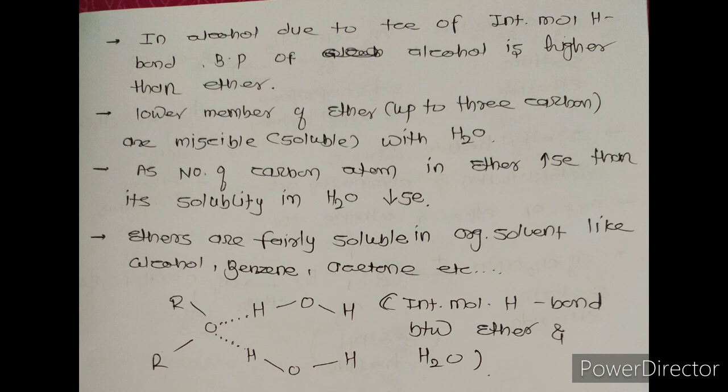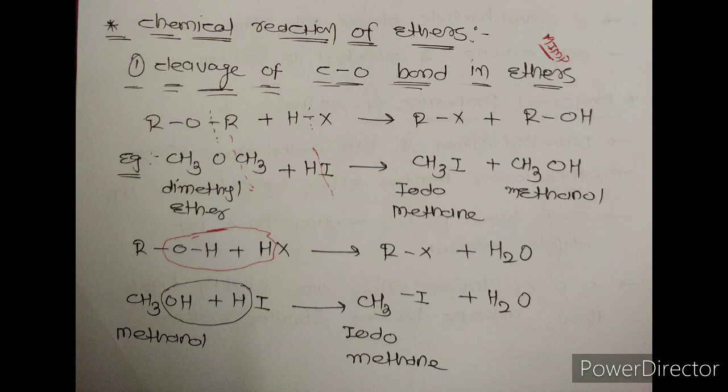Lower members of ether compounds are soluble in water due to the formation of an intermolecular hydrogen bond between the ether and water molecules. Now we will discuss chemical reactions of ether. First one, cleavage of the C-O bond in ether. Cleavage of the C-O bond means breakdown of the C-O bond. When ether reacts with hydrogen halide, meaning HCl, HBr, HI, etc., then haloalkane and alcohol are obtained.